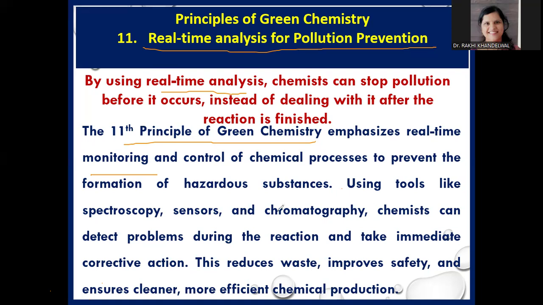Using tools like spectroscopy, sensors, and chromatography, chemists can detect problems during the reaction and take immediate corrective actions to prevent pollution. So this reduces waste, improves safety and ensures cleaner and more efficient chemical production. So this is the 11th principle of green chemistry.